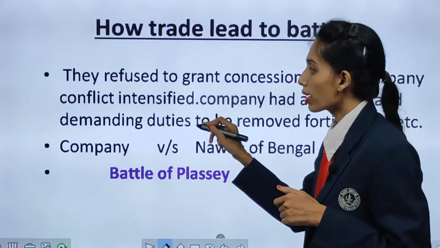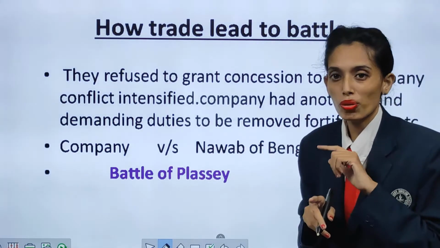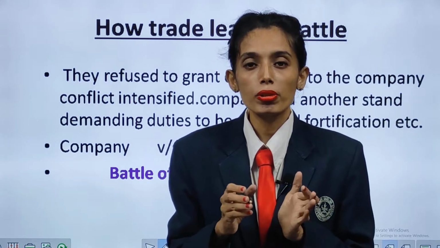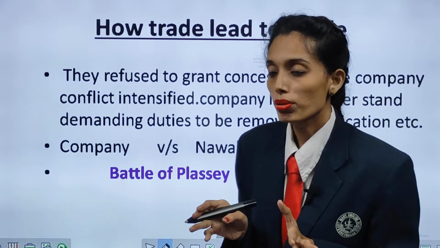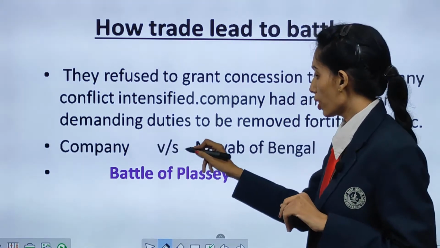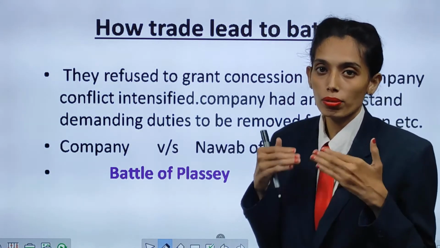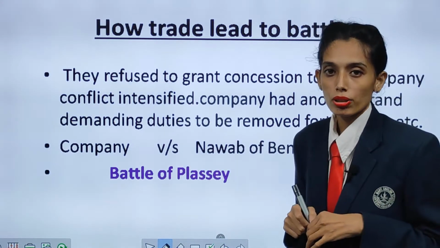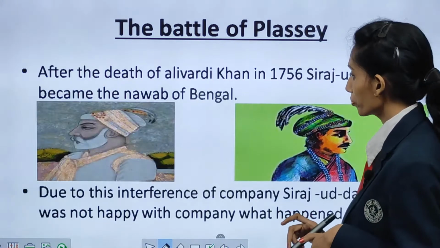So they took their stand and demanded that the fortification which you have already done, you have to remove. Once you remove the fortification, only then will you be allowed to do trade, but you have to pay the tax. So the company versus the Nawab of Bengal had clashes, they had no same idea to do the trade together. That's why the Battle of Plassey took place. That's how the Battle of Plassey takes place.